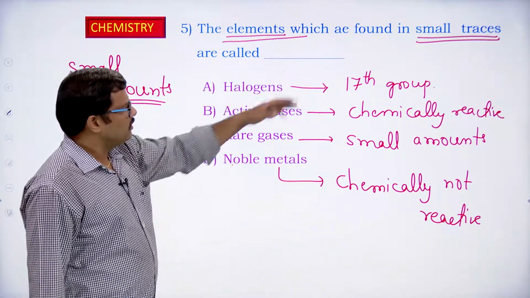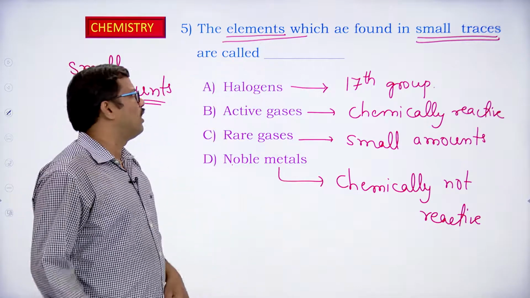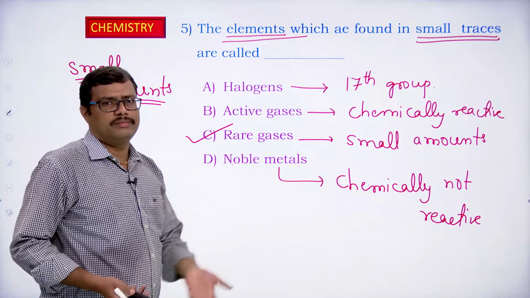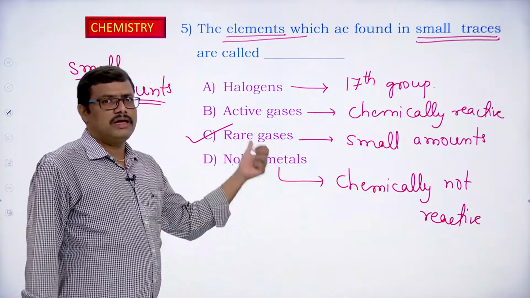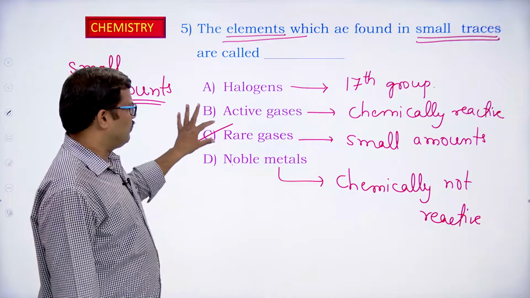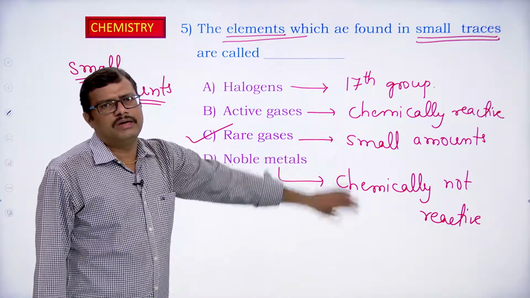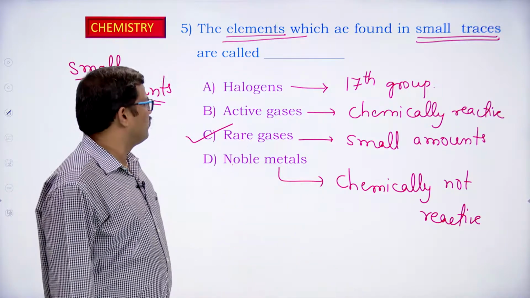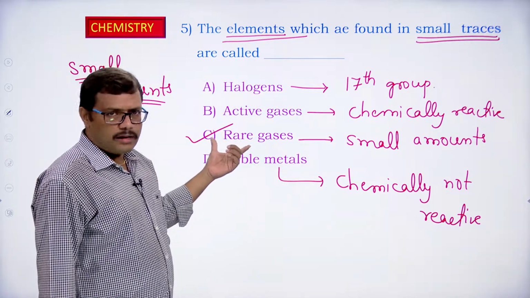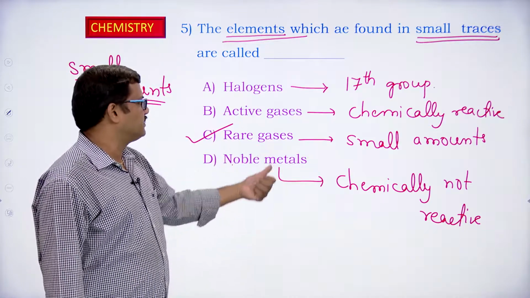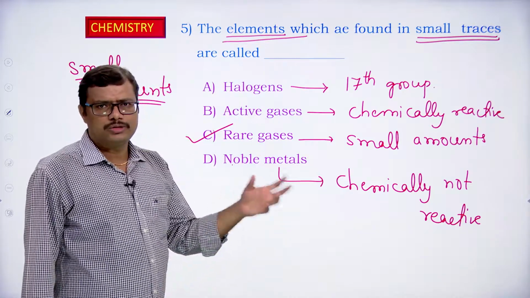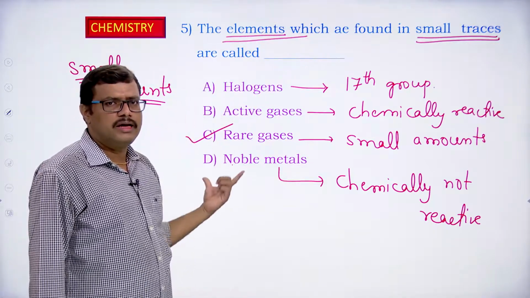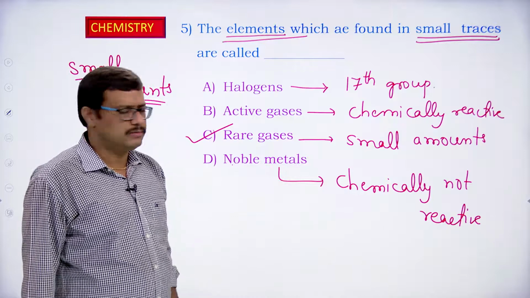So the gases or elements which are found in small amounts are called rare gases, rarely available, rare gases, rare elements, okay. So the rare elements or rare gases are the elements which are available in small quantities, small amounts, okay. For this question, the correct answer is C, that is rare gases will generally be found in nature in small amounts, okay, or the elements which are found in small amounts are called rare gases or rare elements, okay.